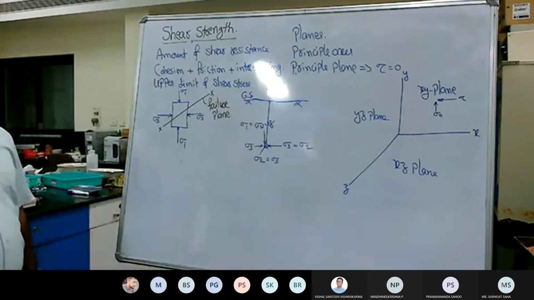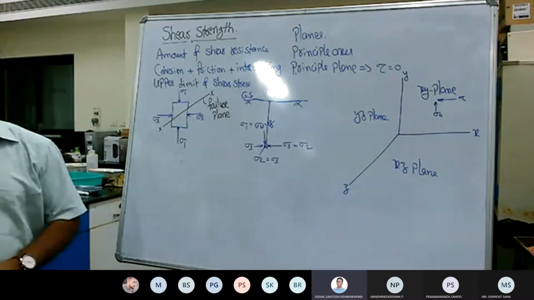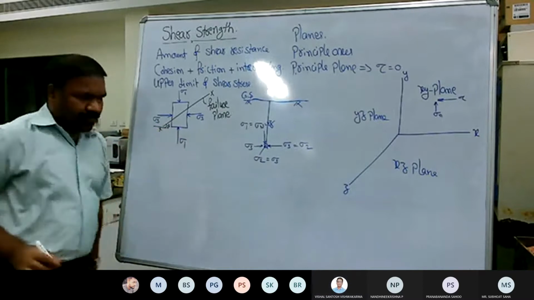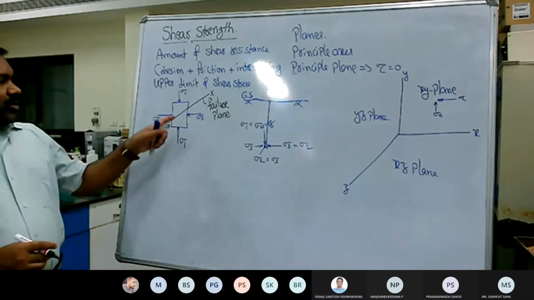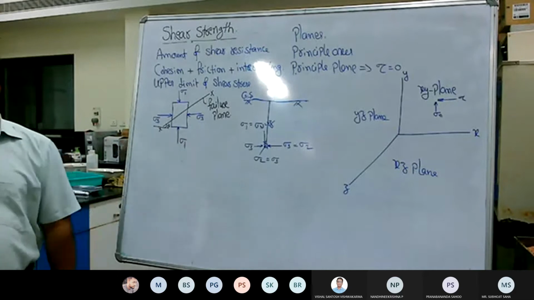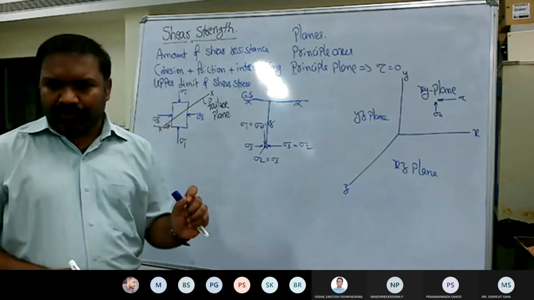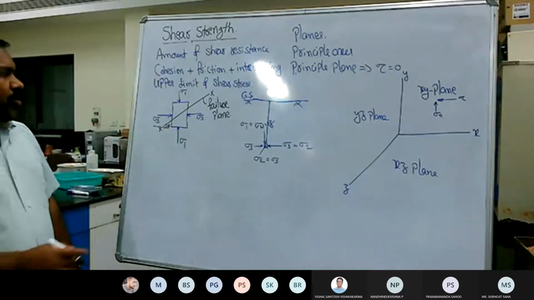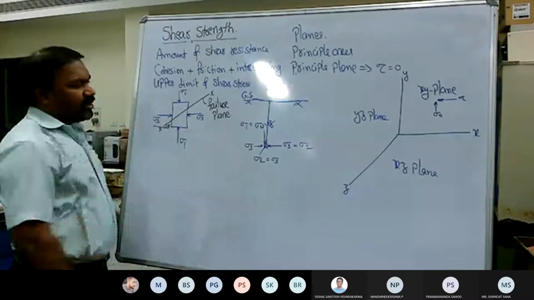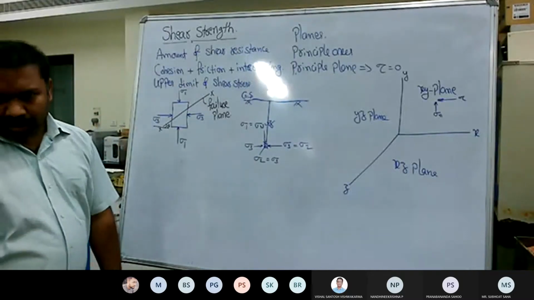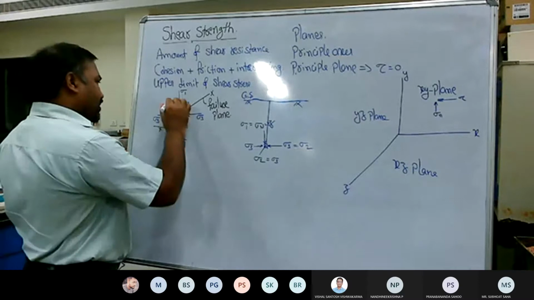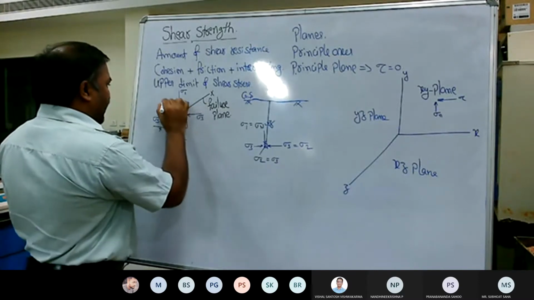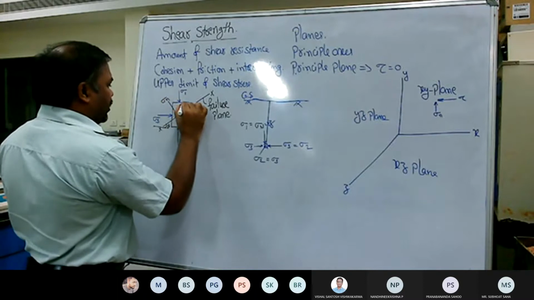That will come later. So this is theta, and this is the failure plane. During your undergraduate program, when you tried to understand the whole shear strength theory, what did you do? Suppose applied sigma 1 and sigma 3 are the principal stresses, you were asked to calculate the net normal stress and net shear stress that act on the failure plane. Is it true?